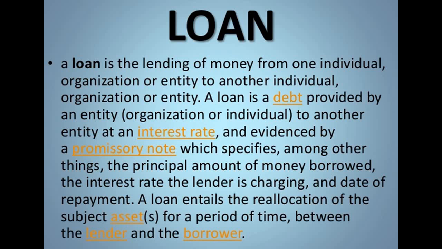You are lending the money to another person with some assurance, like taking some asset as collateral, and you are putting a rate of interest which the person who is lending the amount will be getting. A loan is a kind of debt provided by an entity or an individual to another person at an interest rate, which is the extra amount that they will be giving to the person who is lending the money.